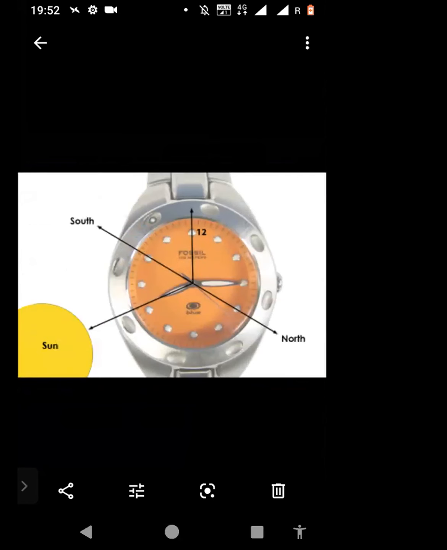And the next thing is this. It's a very interesting way: using your watch. The next method is by using your watch, and it is better if you are in the northern hemisphere. It's easier to use in the northern hemisphere. So what happens is you point your hour hand, the shorter hand, towards the sun. So if it is like in this picture, it is 8:15.